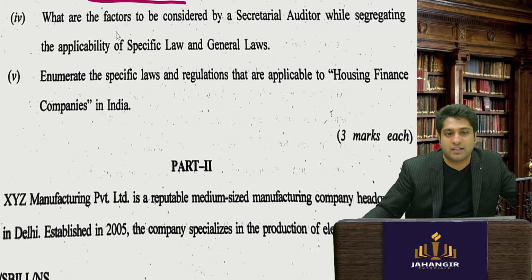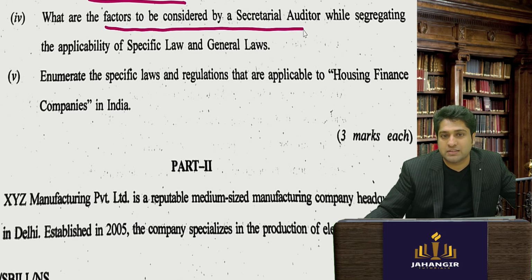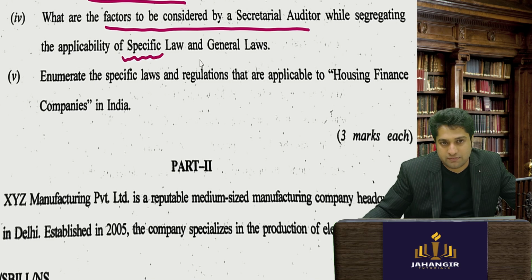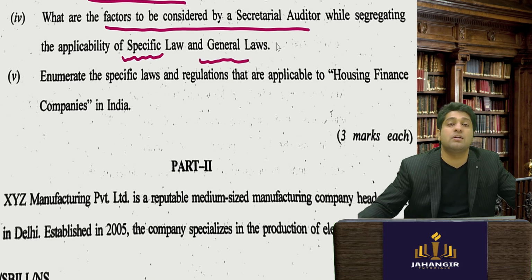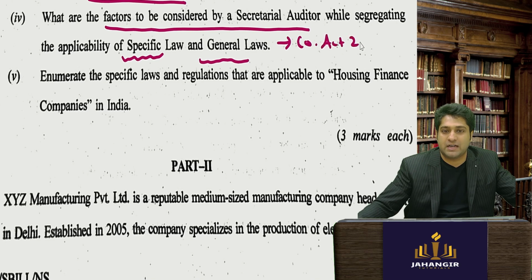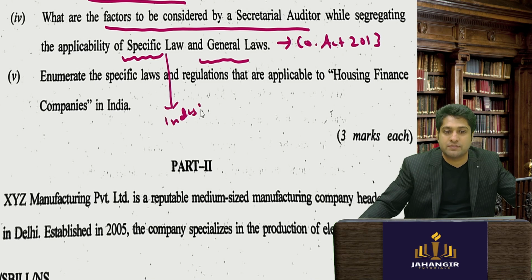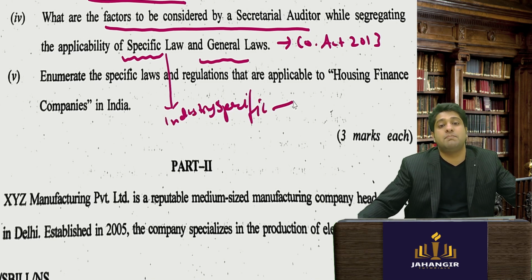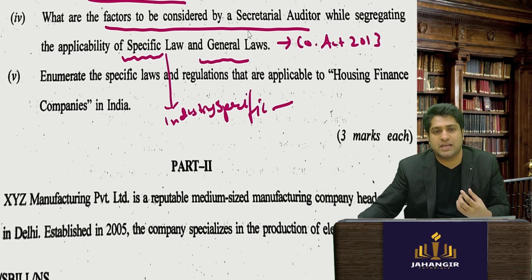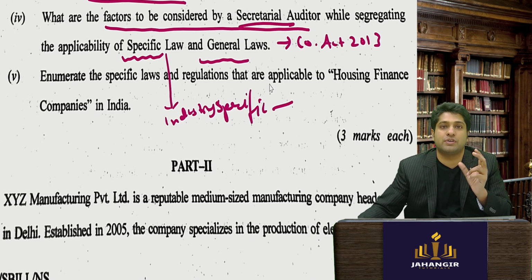What are the factors to be considered by a secretarial auditor while segregating the applicability of specific laws and general laws? See, general laws means laws applicable to everyone, for example your Companies Act 2013. Whereas specific laws are industry specific. So the secretarial auditor will look at which kind of company it is.